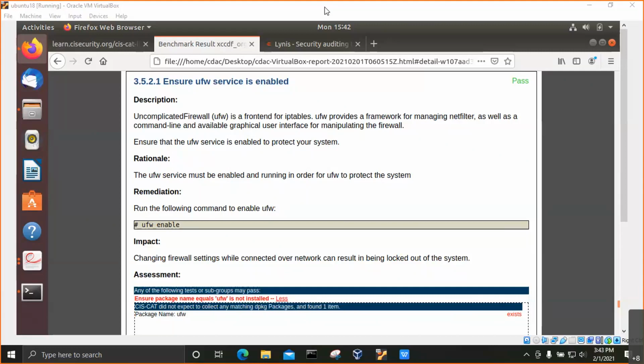So here UFW enable will actually enable this particular service. But as you can see in the impact, we have already got that this particular UFW already exists. That means this particular service is already enabled and running on the system. That is where we got a pass, right? So similarly, any fail?